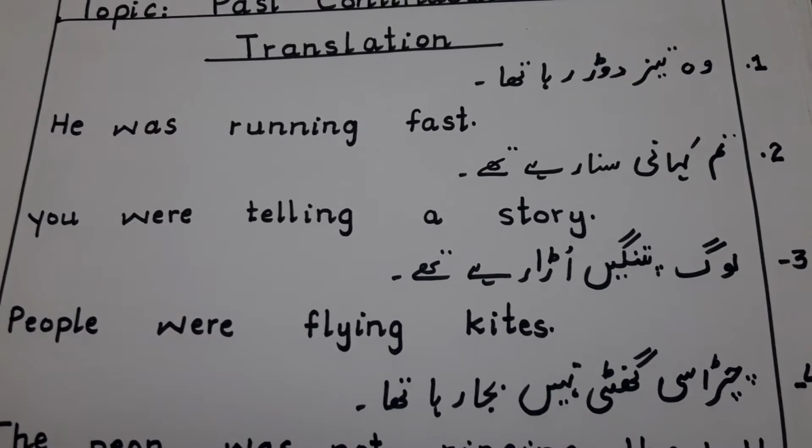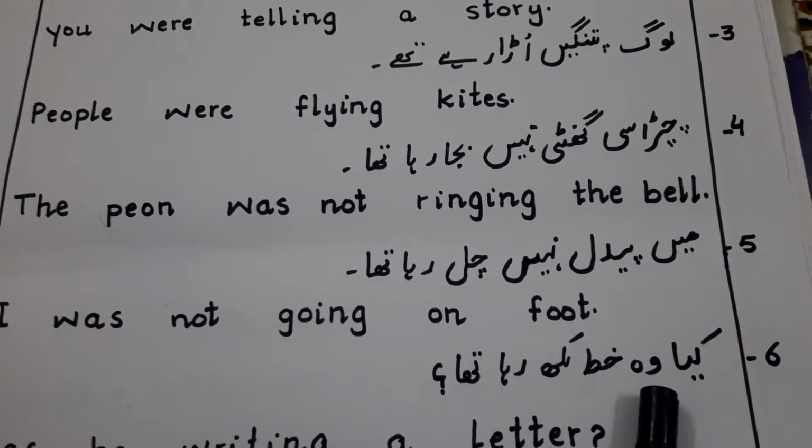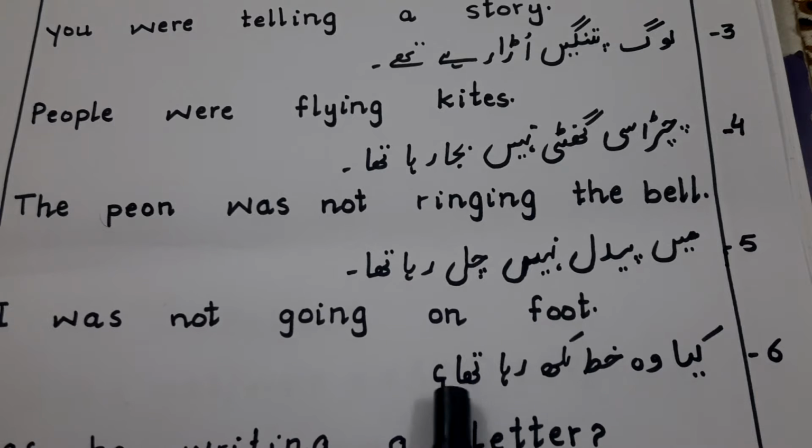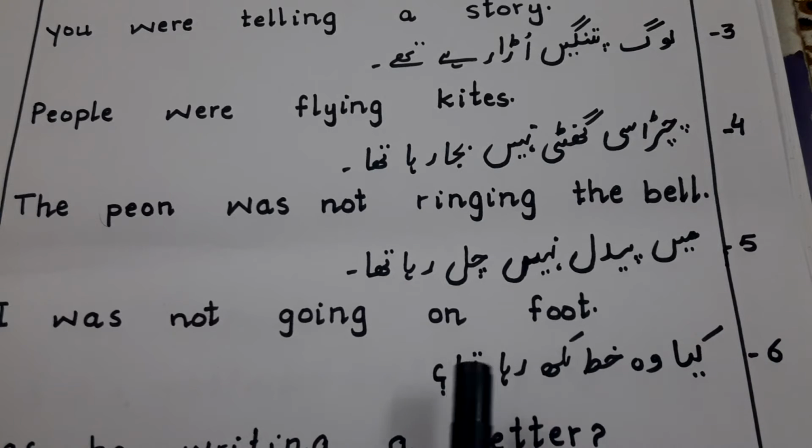And if the sentence is interrogative, in the first of the Urdu sentence the word will be kya, like this, क्या वो खत लिख रहा था. And if you see in the end a question mark, or in the beginning kya, both of these are the identification of an interrogative sentence.